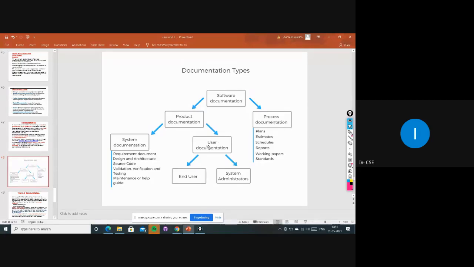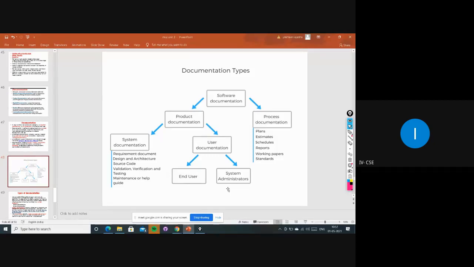So next, the second one is user documentation. Again, this user documentation is classified into two types: one is the end user, and the other is the system administrators. End users means the stakeholders involved in our project. Each time we involve them and take reports or feedback from those users, we update the product, do some refactoring, and release it again. So definitely the system administrators will be checking all this.